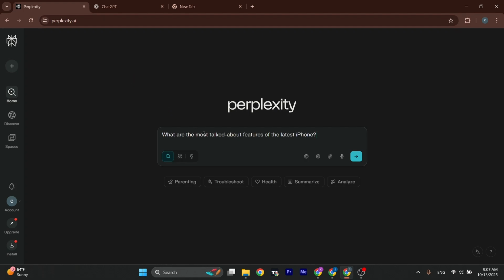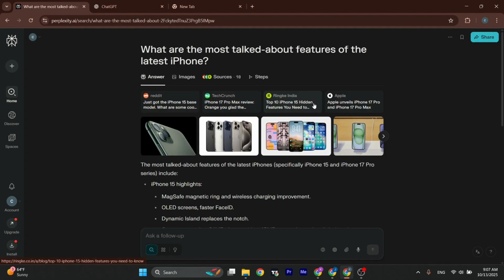So, for example, if you ask something like this, the most talked about feature in the latest iPhone, Perplexity will go find the most recent articles and news and give you the answers with the links and sources as well. So, this way you can search the internet and find the best results.